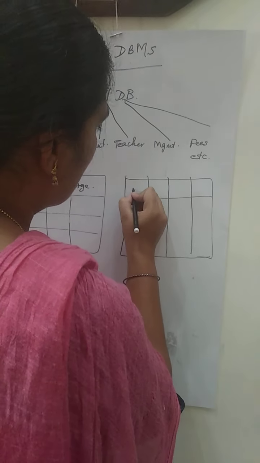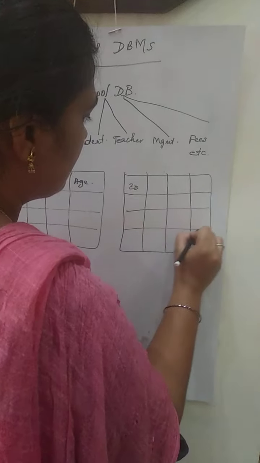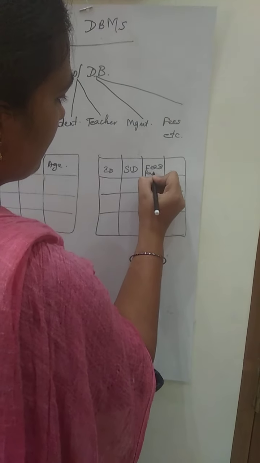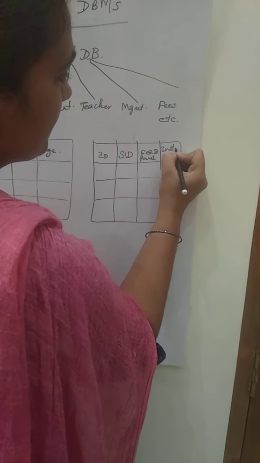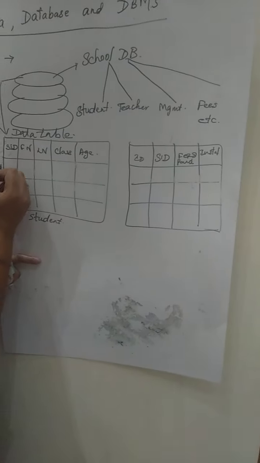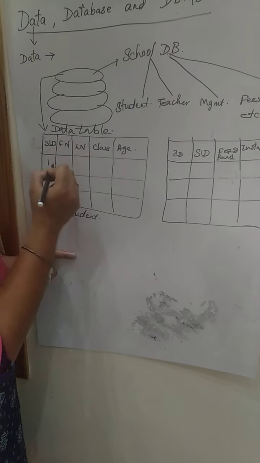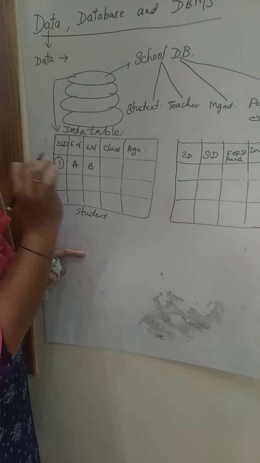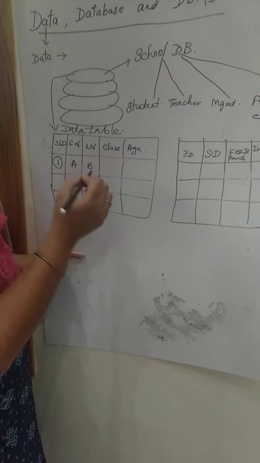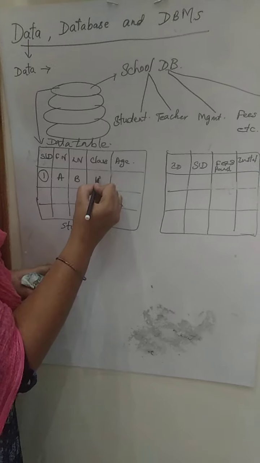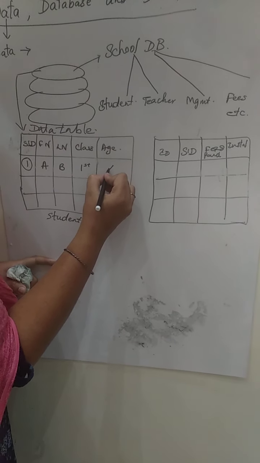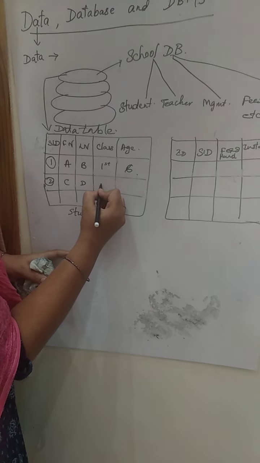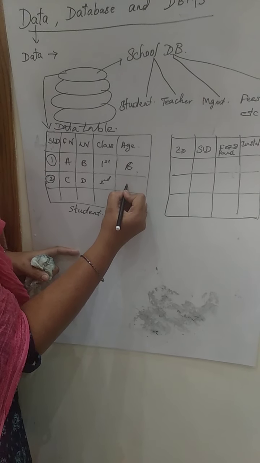The fees table will have its own ID to represent the rows, then the student ID, the fees paid, and the installments, that is, how many installments were paid. Now for example, let me consider a student whose name is AB in the first row. So his ID is 1. You can also keep his register number as ID. He is studying in first standard and his age is about 6 years. Next take the second student CD, studying in second standard, and his age is 7 years.